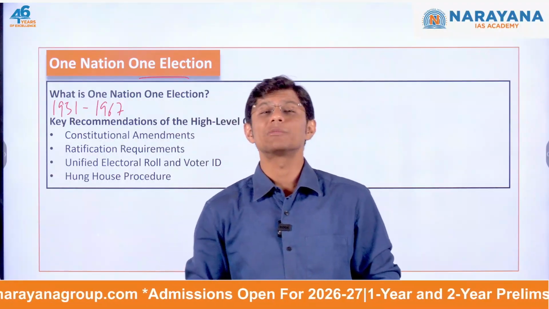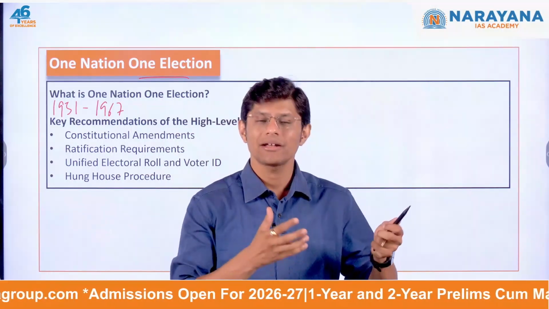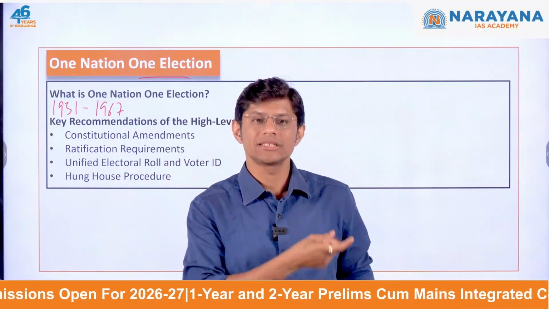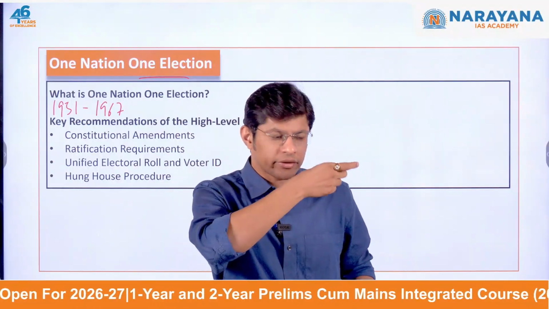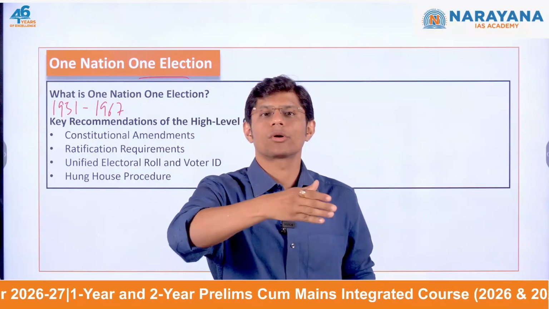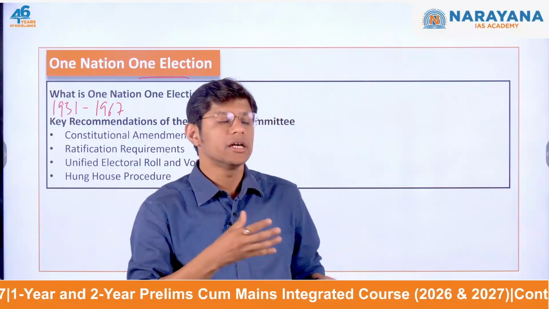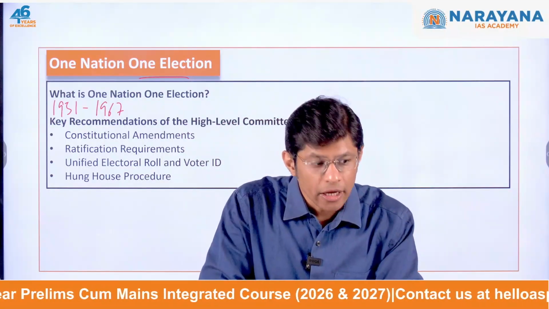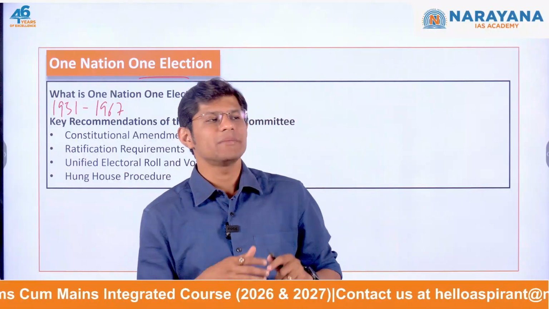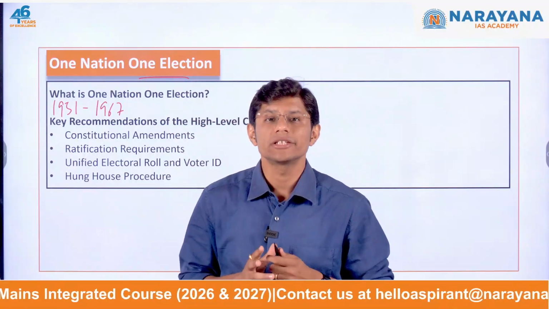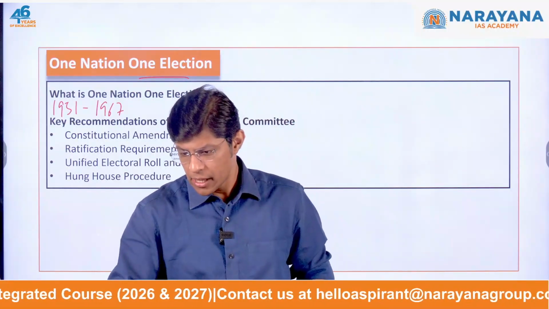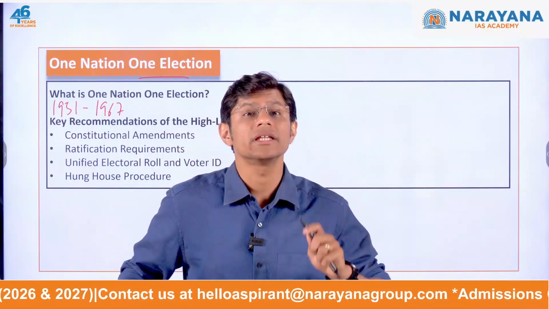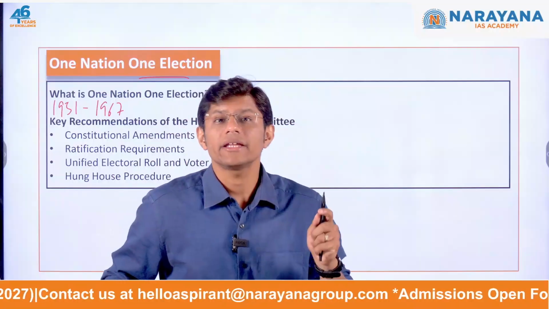Why? Because the Congress political party was dominating. Now the country saw different political parties coming, and this cycle of having simultaneous elections broke. Why? Due to the earlier dissolutions of some state governments. So the idea of bringing back simultaneous, or coterminous, elections was first proposed by the Election Commission of India. So Election Commission first proposed in the year 1983.